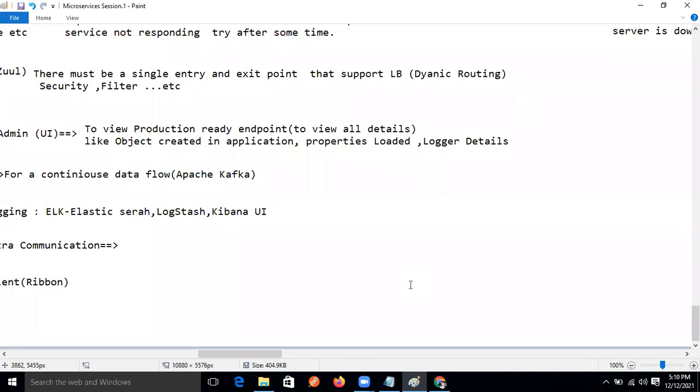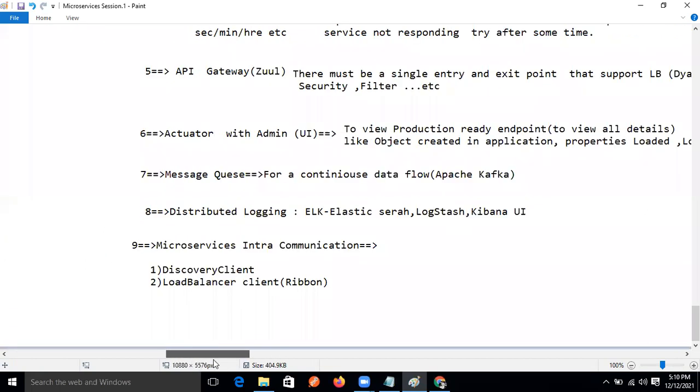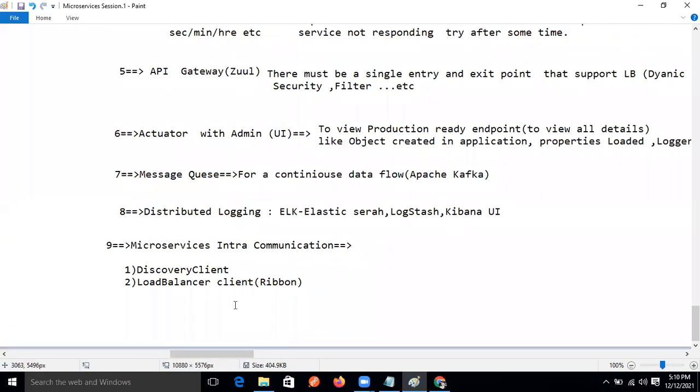I have one doubt, Ravi. I heard something like Feign and REST client, where we need to use them. Yeah, Feign and REST client, that is also microservices intra-communication. Yes, Feign and REST client also, that is also an abstract client.